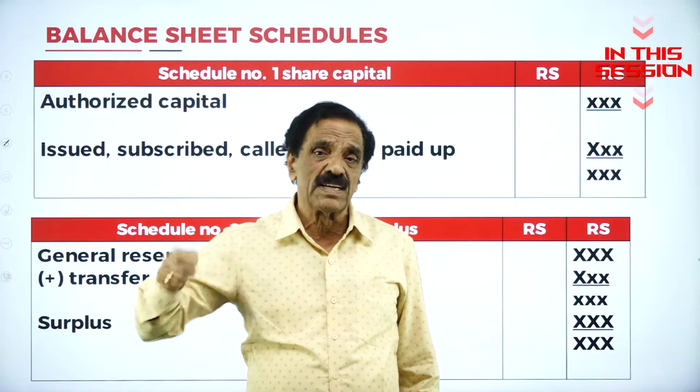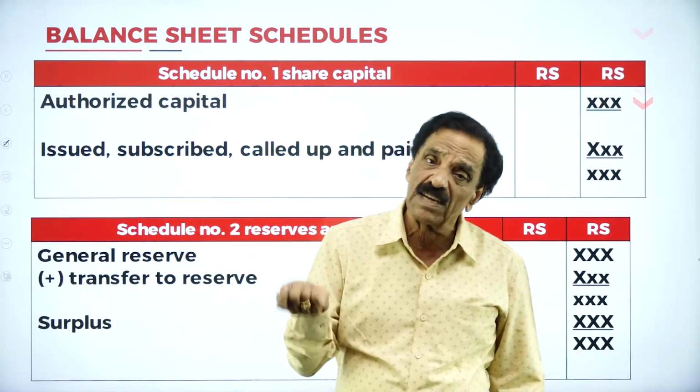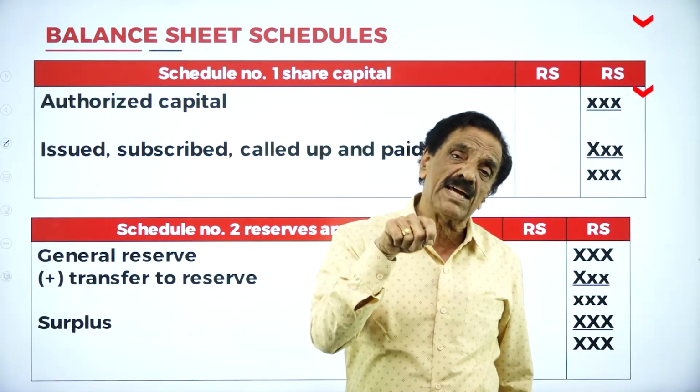Seventh is current assets, loans and advances. Eighth is current liabilities. Ninth is miscellaneous.